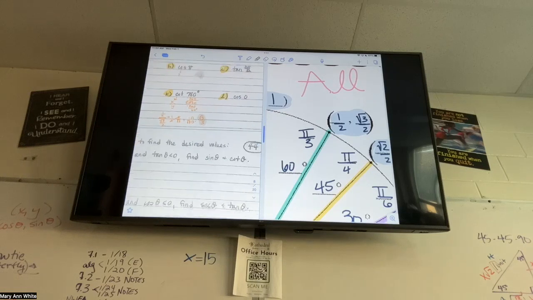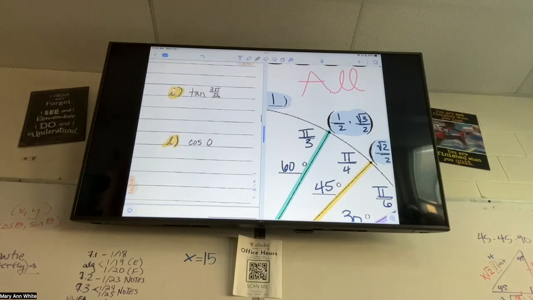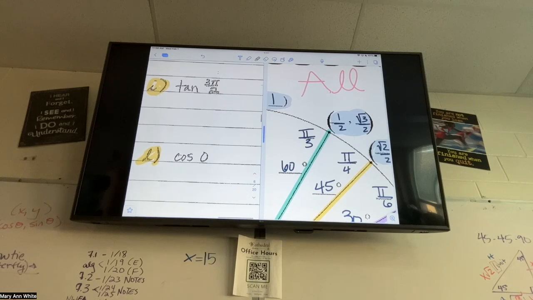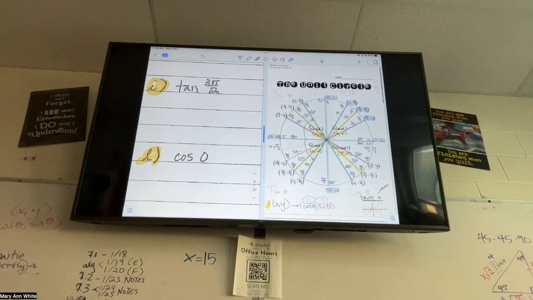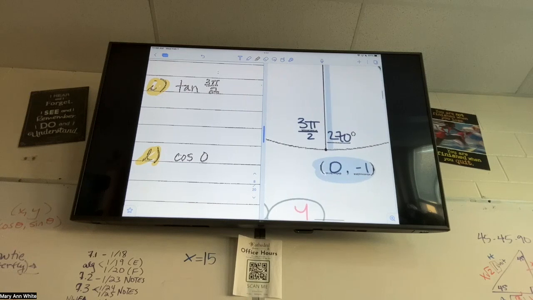Right. Are you ready for the last two? Yeah. All right, these are actually pretty easy. Tan of 3 pi over 2. Can you find 3 pi over 2? Yes, right down there. Good. Tangent is what? Y over X. What is your Y? Negative 1. What's your X? 0. What's negative 1 divided by 0? Undefined.